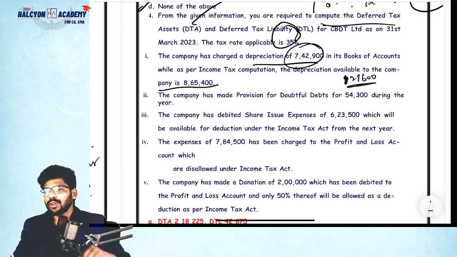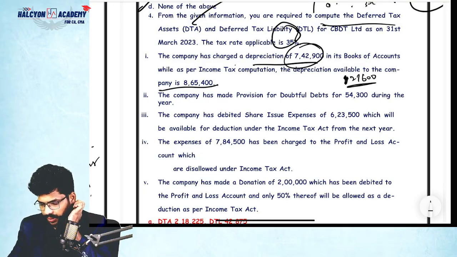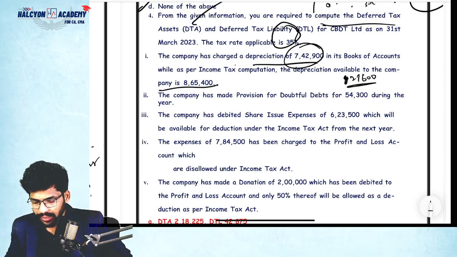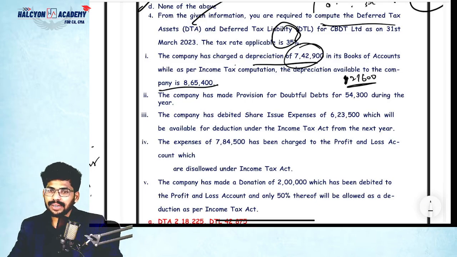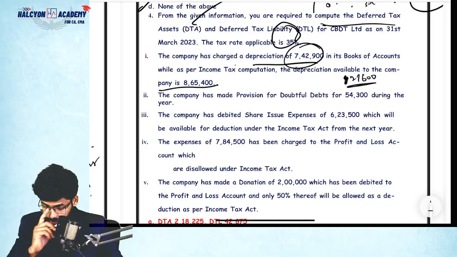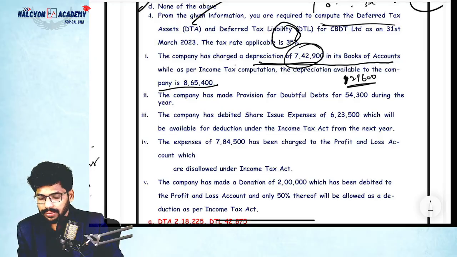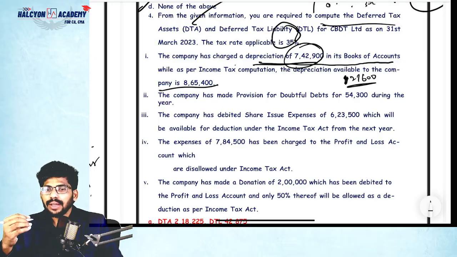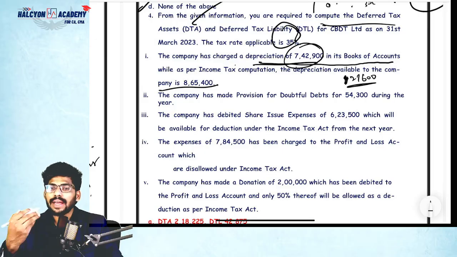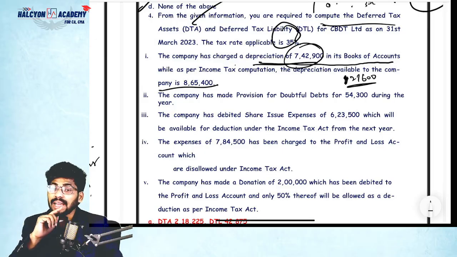So the depreciation as per accounting is less than the tax base, which means extra depreciation is charged in the tax base. It is more than accounting, right? So which carrying amount will be more?